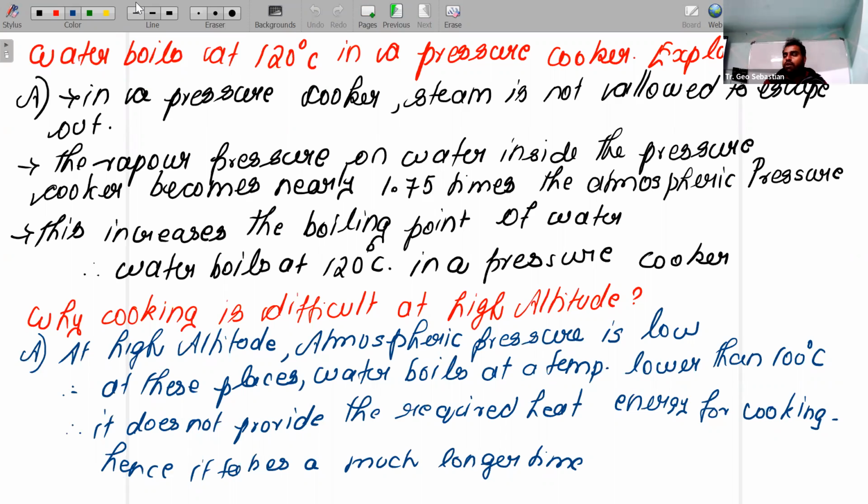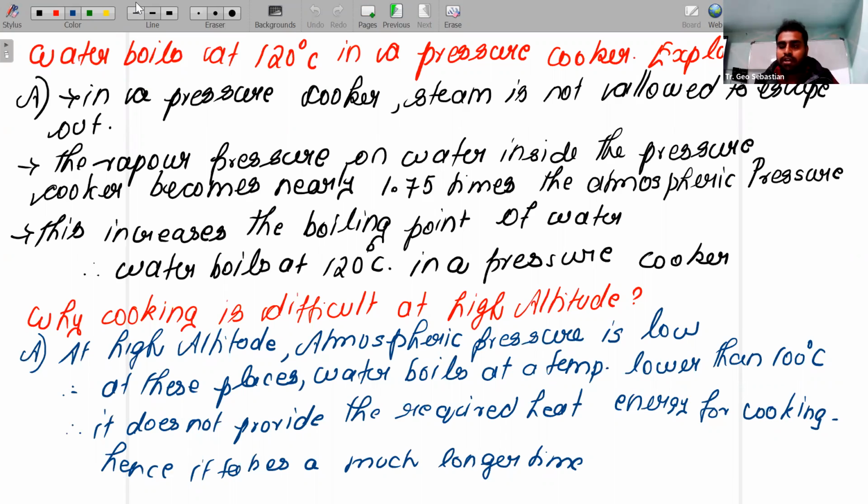Steam is not allowed to go out. That is the first reason. The second reason is that, because of that, the vapor pressure will increase 1.75 times more than atmospheric pressure. When pressure increases, the boiling point of the liquid also will increase. We studied that. Hence, the 100 degrees Celsius boiling point will increase to 120 degrees Celsius in a pressure cooker.